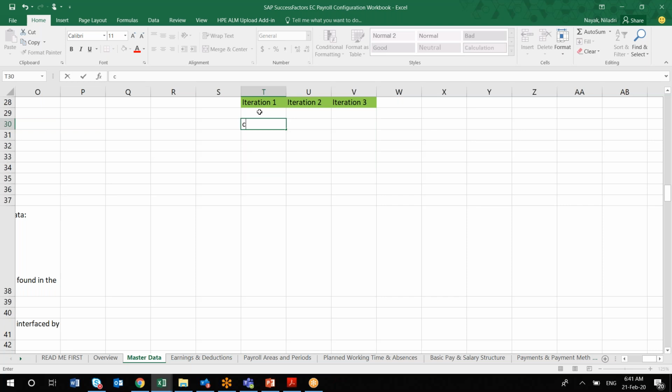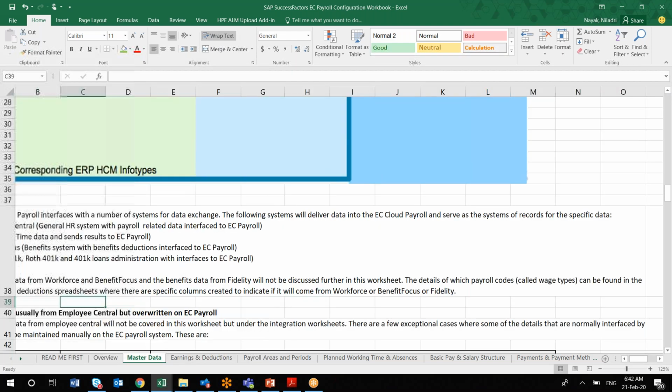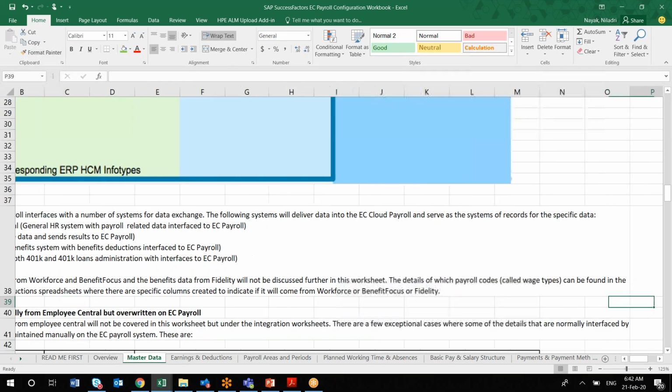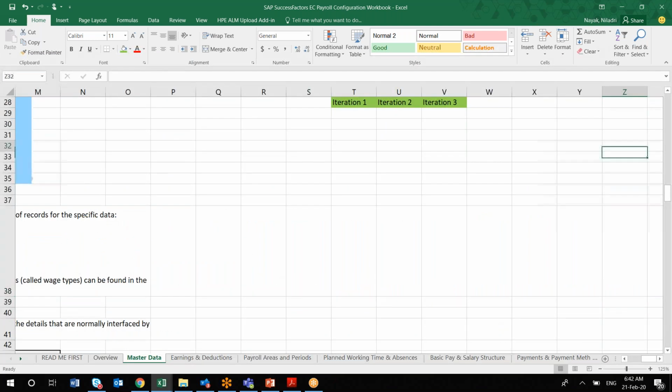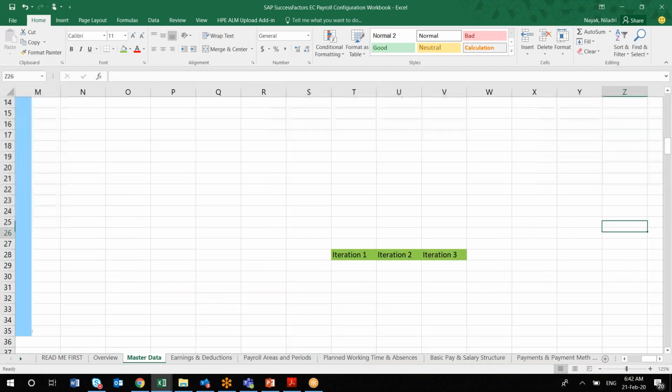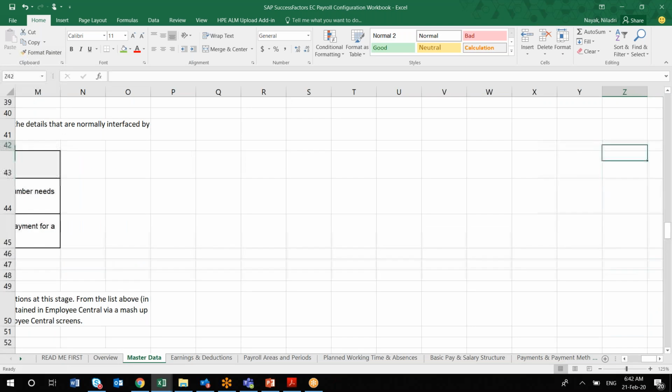Okay, so those kinds of delta changes, they should not be very big changes, rather some delta changes if they are coming up, and that observation you can mention in this column. So against each and every field, whatever changes are happening, those changes you will be incorporating in the next cycle of your design. Okay, so that is the idea.